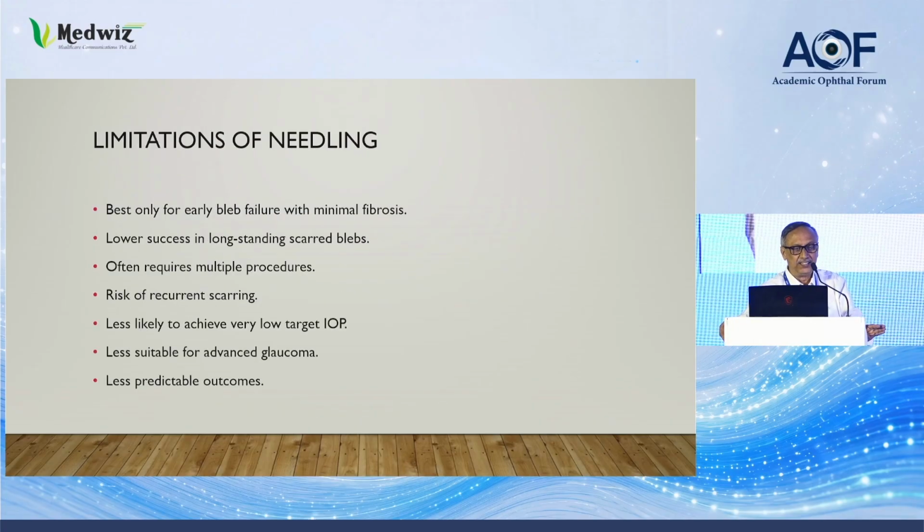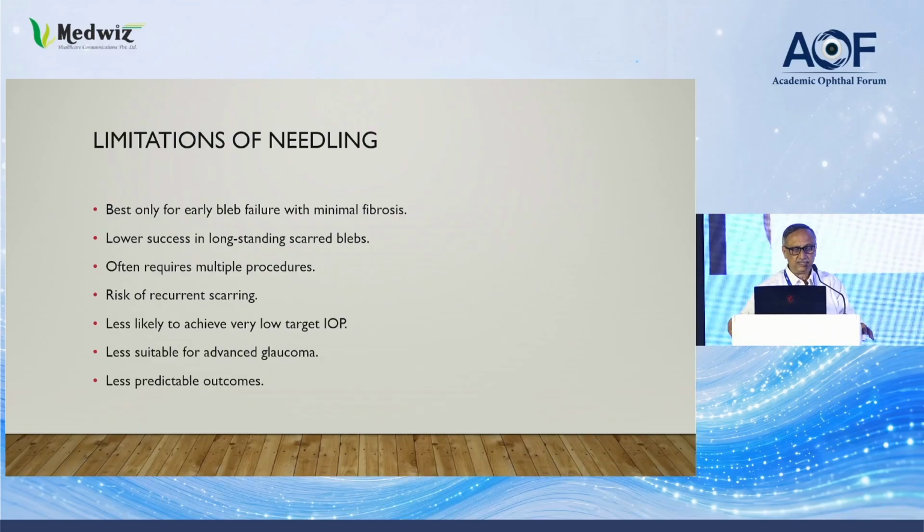So, limitations of needling. It is best only for early bleb failure with minimal fibrosis. Ankur has given a lot of evidence base, but in practice, in my experience, I found it quite difficult in long-term cases. It fails, but it stays also. So there is a lower success rate in long-standing scarred blebs, it often requires multiple procedures, there is a risk of recurrence, it is less likely to achieve low IOP, and less suitable for advanced glaucoma where low IOP is needed, with less predictable outcomes.